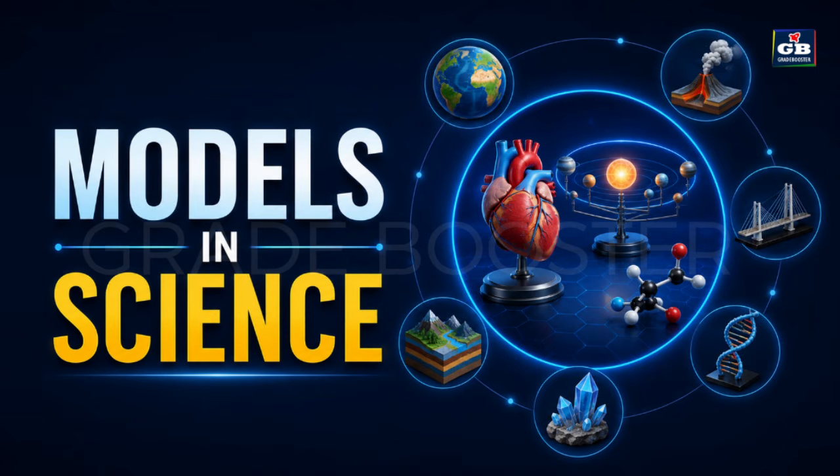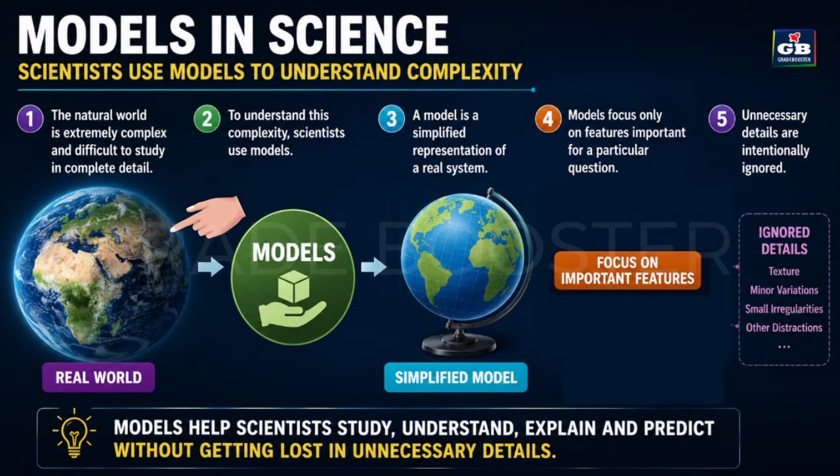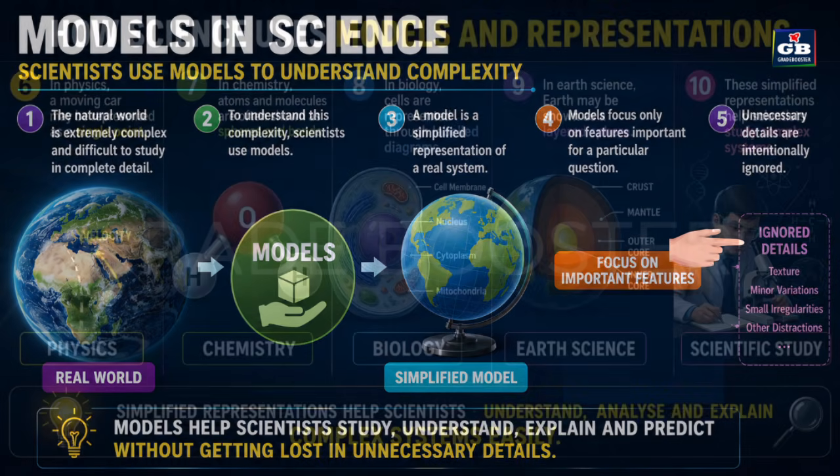Models in science. The natural world is extremely complex and difficult to study in complete detail. To understand this complexity, scientists use models. A model is a simplified representation of a real system. Models focus only on features important for a particular question. Unnecessary details are intentionally ignored.